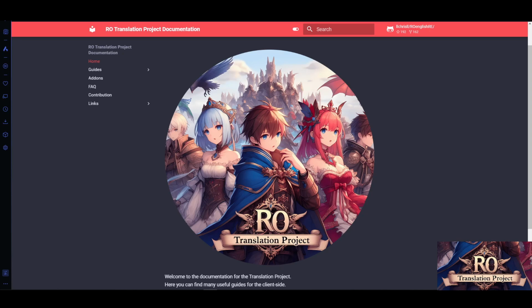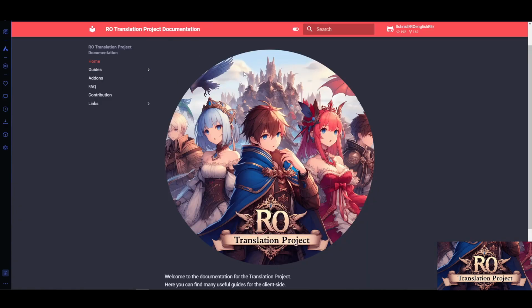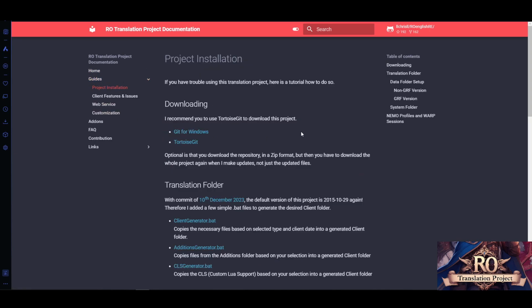In this tutorial I will base on my documentation site linked in the repository, which I have open right here. Like mentioned, it's linked in here. Click on this and you get to here. Basically, the page itself is under guides and project installation. It doesn't hold much, I'm honest with you, but it takes care of everything you need to know on it. Most of the stuff you have to think of yourself, but it's not complicated at all. But I will go into detail for some points and skip some entirely in this video, at least.